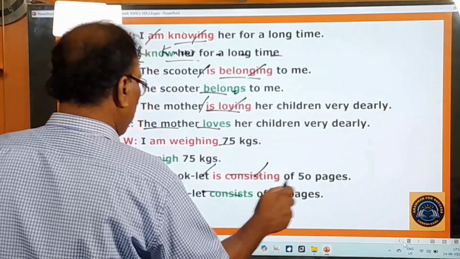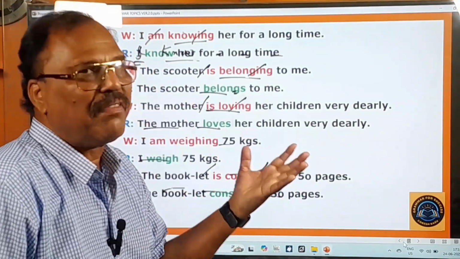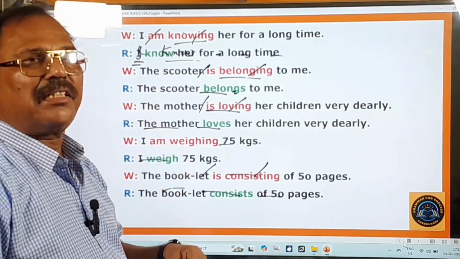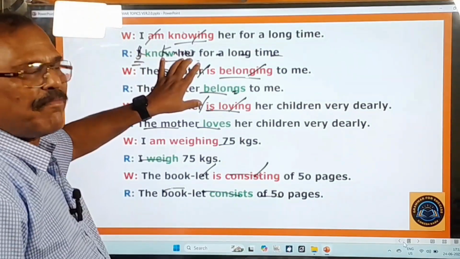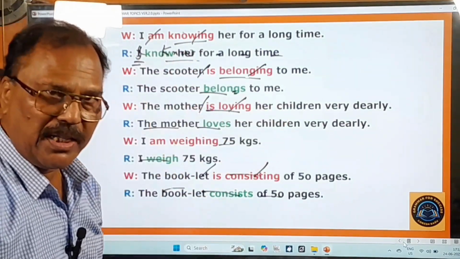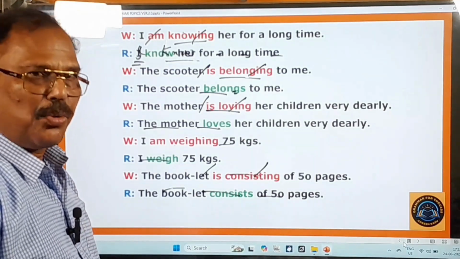and therefore it becomes the booklet consists of 50 pages. So these wrong sentences are the sentences that we speak in our everyday life, and the right sentences are the sentences that we are supposed to speak in everyday life. All wrong sentences are broken English. All right sentences are spoken English. Okay, now let's move on to learn about the next rule.